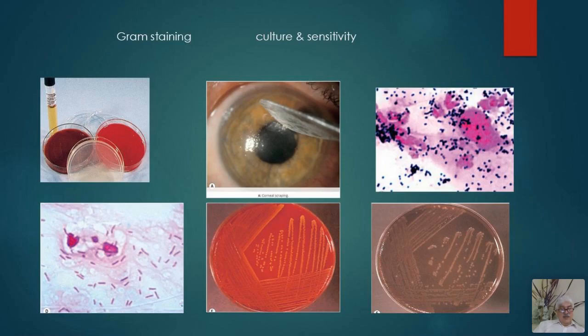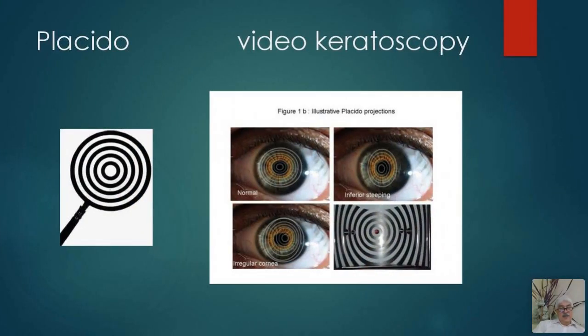Once you have considered these things, gram staining, the other type of investigations which are required when you want to evaluate the cornea: this is a Placido's disc. This is a handheld disc which you can use in your outdoor to assess the regularity of the anterior surface of the cornea. And if the corneal surface is regular, you will see the impressions of this on the corneal surface of that patient, which are regular.